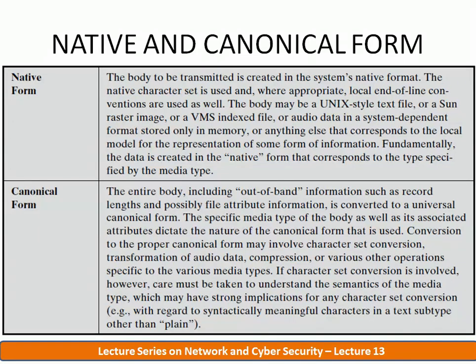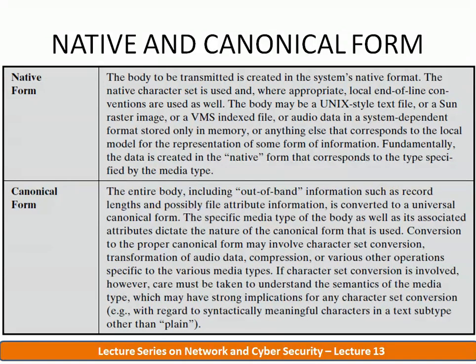So in the native form, the body to be transmitted is created in the system's native format. The native character set may be used, and where appropriate, local and offline conventions are used as well.